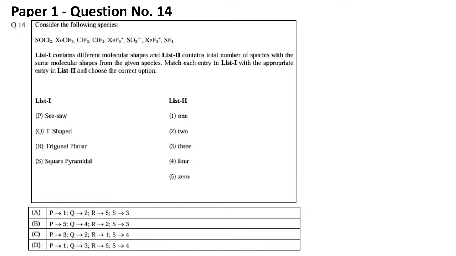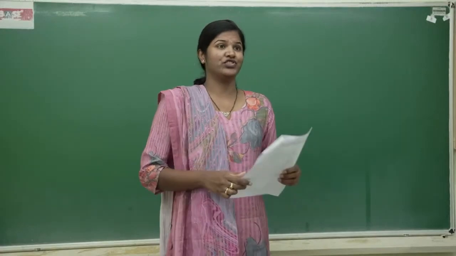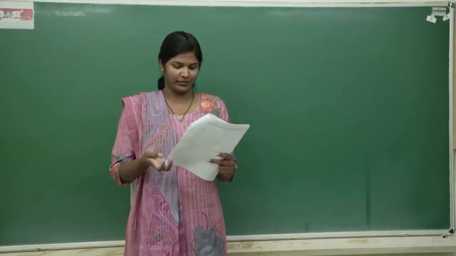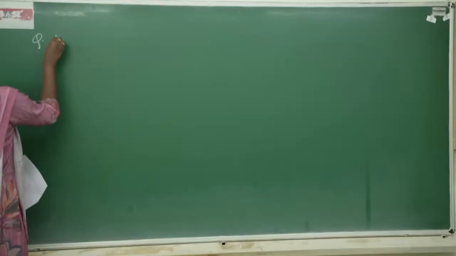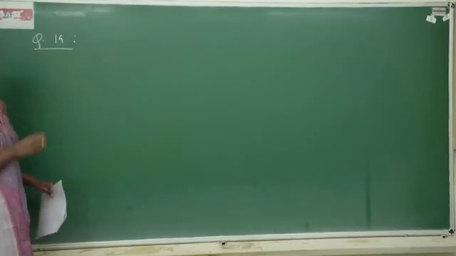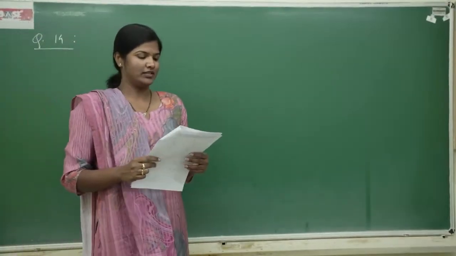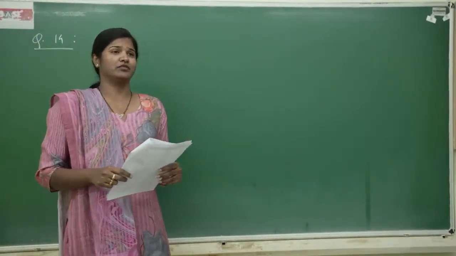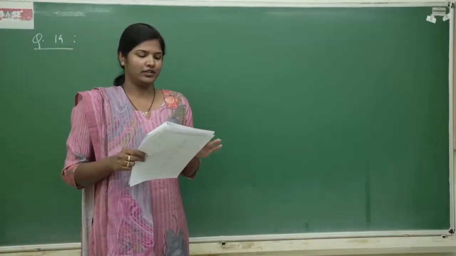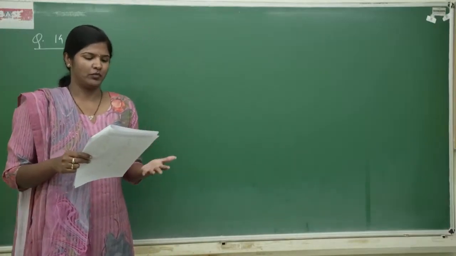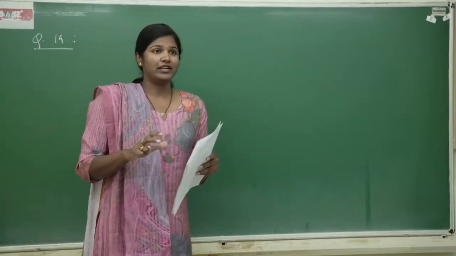Hello students. So I hope the paper of JEE Advanced went well for everybody. So we shall discuss the answers and solutions. I'll start with question number 14 from paper 1. This is a classic question which will be asked in the JEE Advanced. It is related to chemical bonding, the shapes of the molecules. They have given a set of molecules here and are asking you the shapes of molecules. It's a column matching type question.